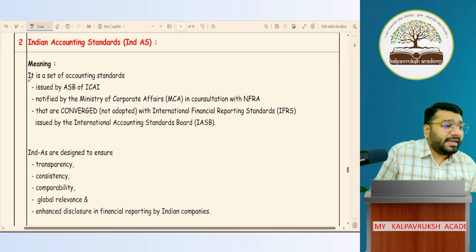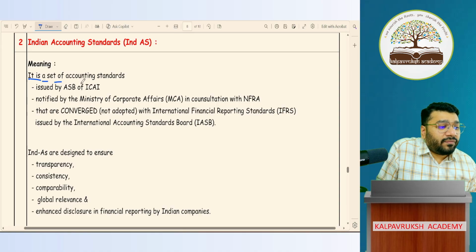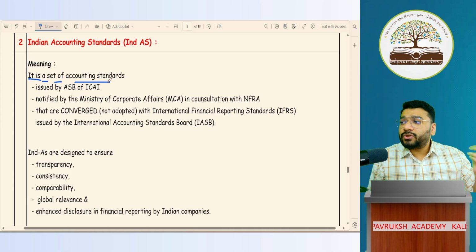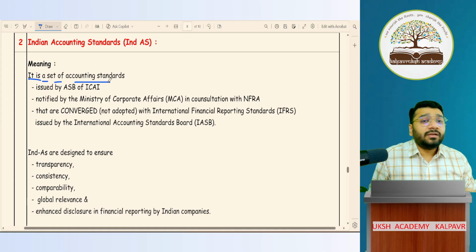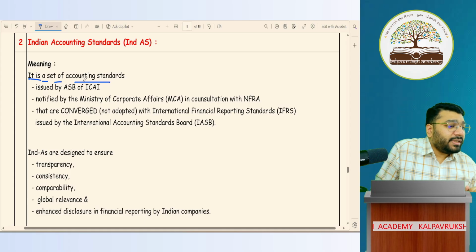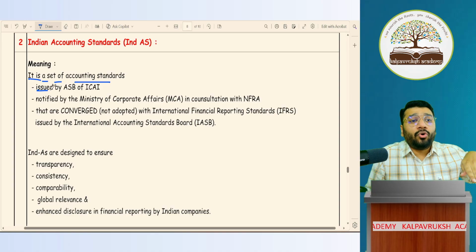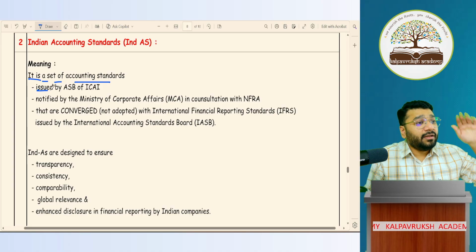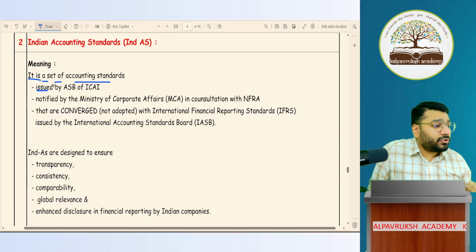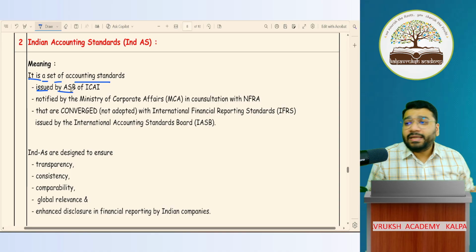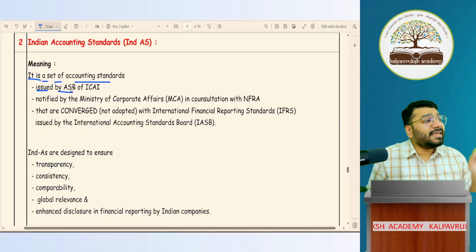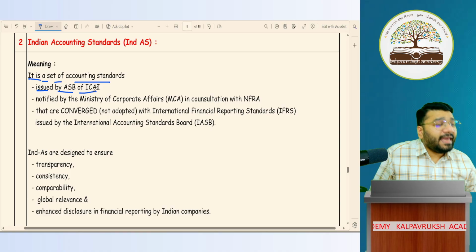So what is the meaning of Ind AS? It is a set of accounting standards. So Ind AS is also nothing but accounting standard issued by whom, people? Issued by, again, the same board who issued accounting standard. The same board is issuing Ind AS also. So it is issued by the Accounting Standards Board, shortly and sweetly called ASB, which is a body of ICAI.